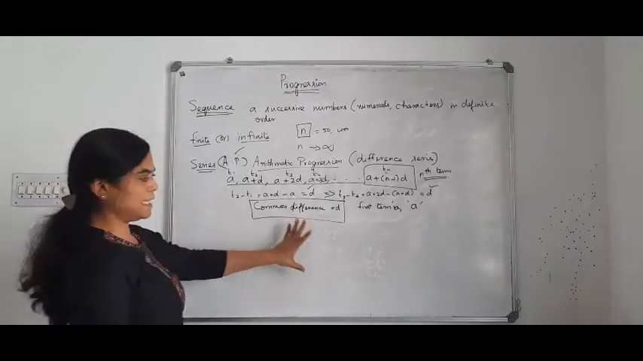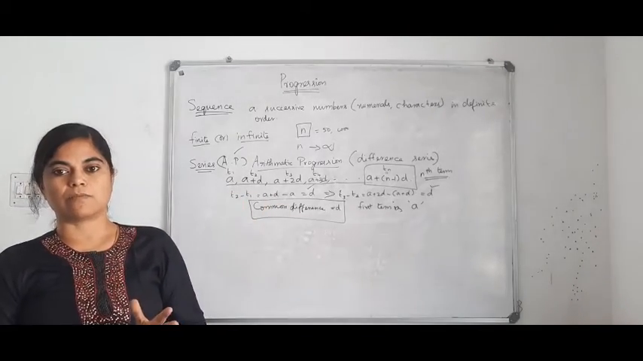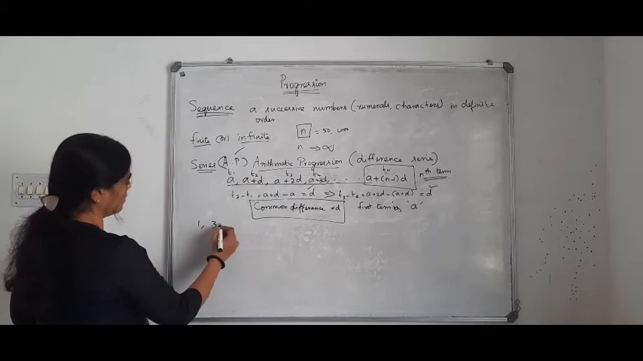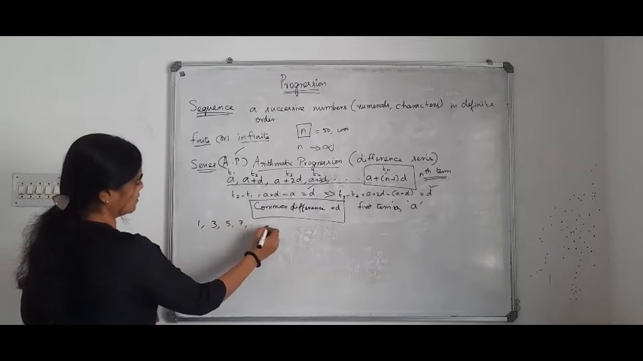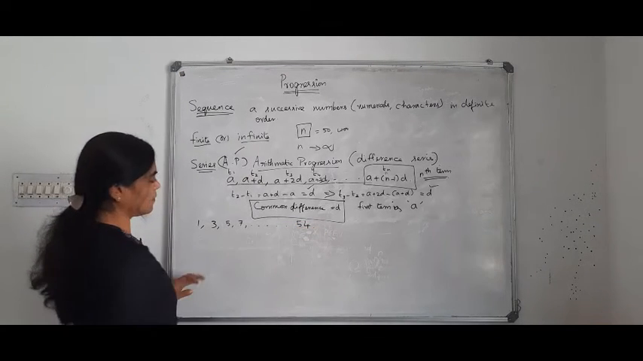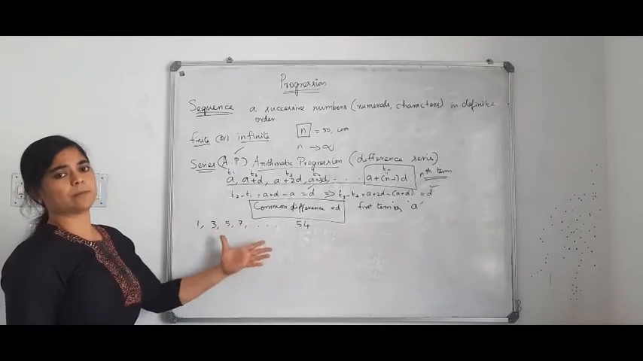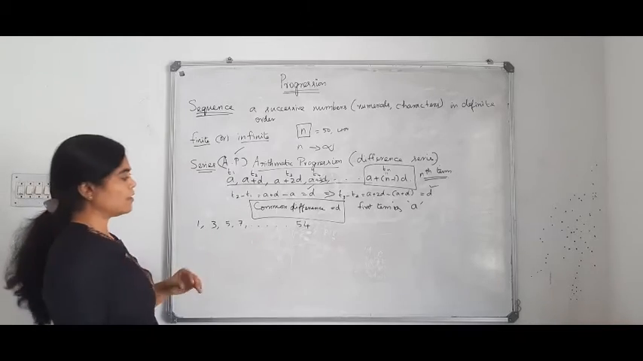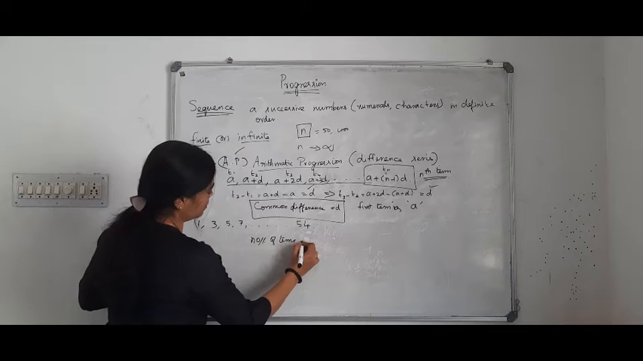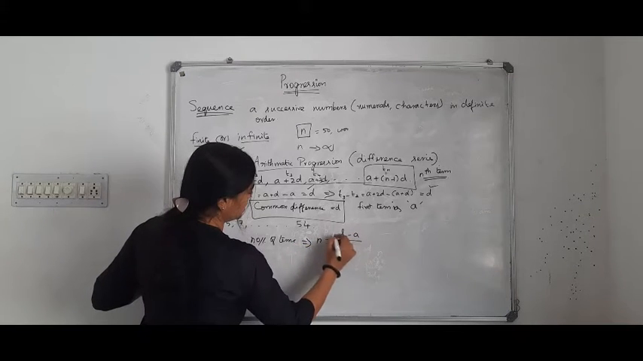Okay. Suppose you are given a series, and you are asked to find the number of terms in the series. Suppose you are given the series like 1, 3, 5, 7, and so on, up to 54. Suppose you are asked to find how many terms are in the series. So the number of terms can be determined by the formula n is equal to (L minus a) by d plus 1.